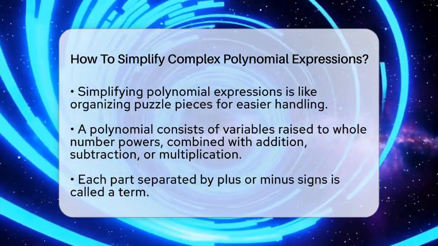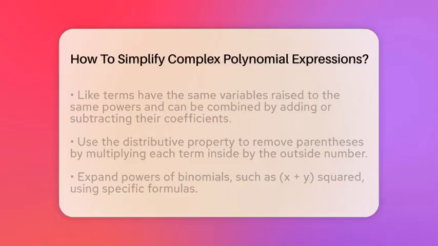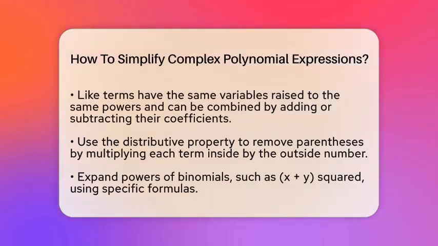To simplify a complex polynomial, start by finding like terms. Like terms are terms that have exactly the same variables raised to the same powers. For example, 4x squared and 7x squared are like terms because both have x squared. But 3x squared and 5x cubed are not like terms because the powers are different.